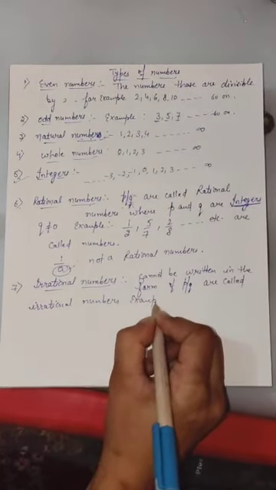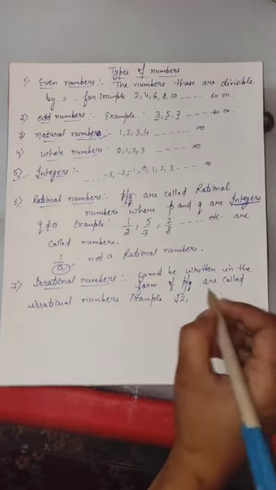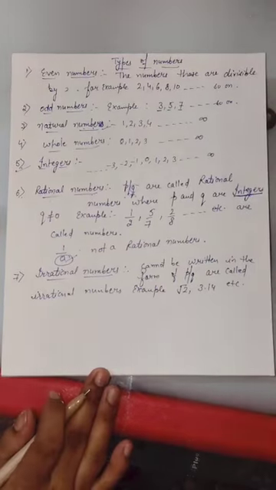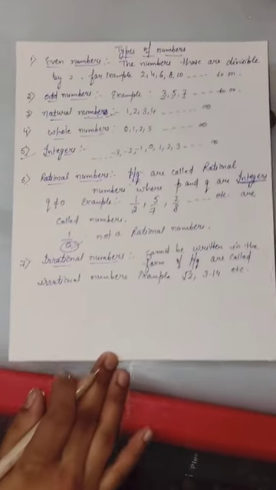Example: root 2, 3.14, etc. are called irrational numbers.